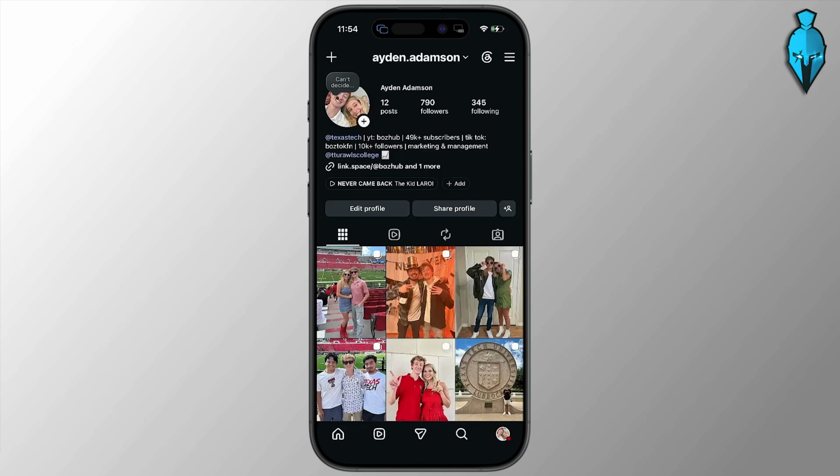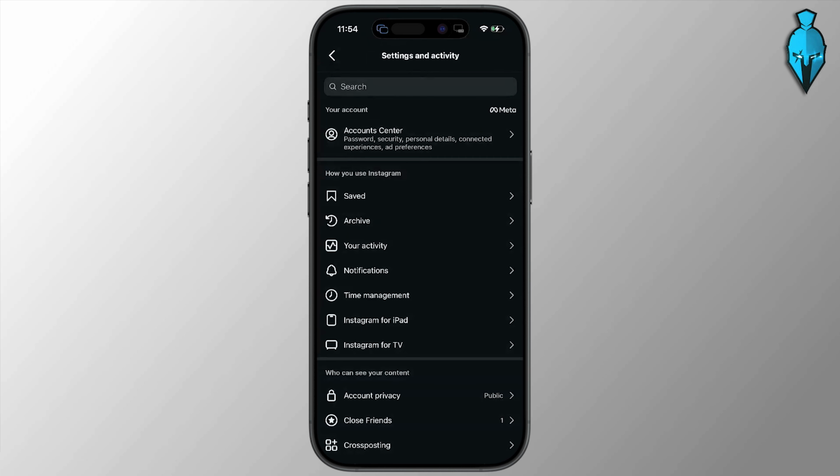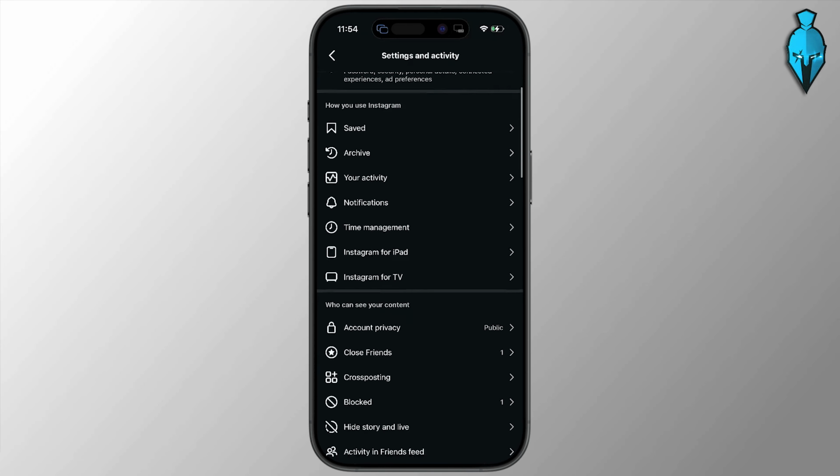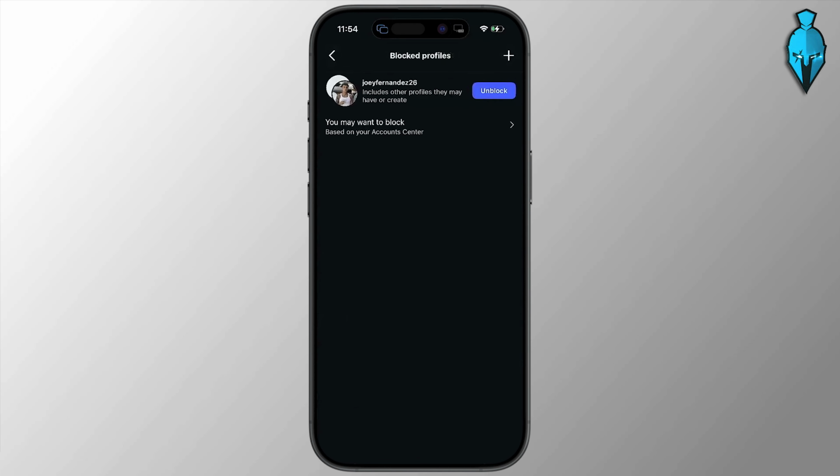But begin by opening up the Instagram app and tapping on your profile icon down in the bottom right corner. From here, tap the three lines up in the top right corner and you need to open up your settings and activity. Once you're on here, you need to scroll down until you see the who can see your content section. And in here, you're going to see a little block tab. Go ahead and select blocked and you'll be able to see all the accounts that you've blocked in this section.